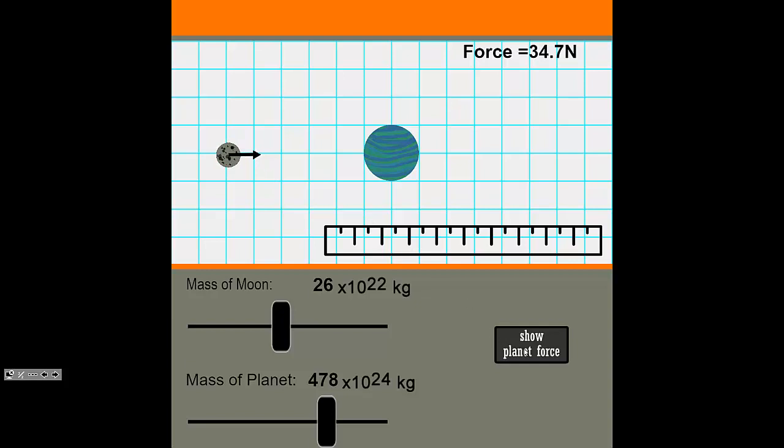Note, you can also click here and turn on the force of gravity acting from the planet to the moon, because after all, being Isaac Newton, he knew that if the planet pulls on the moon, the moon pulls on the planet with an equal and opposite force. So that's what we're going to use this simulation for.